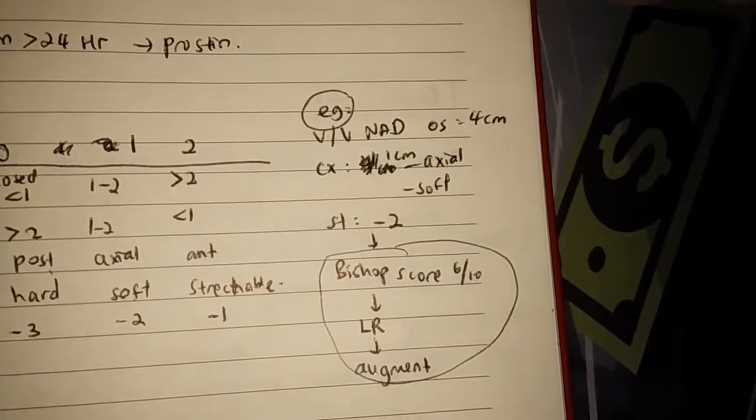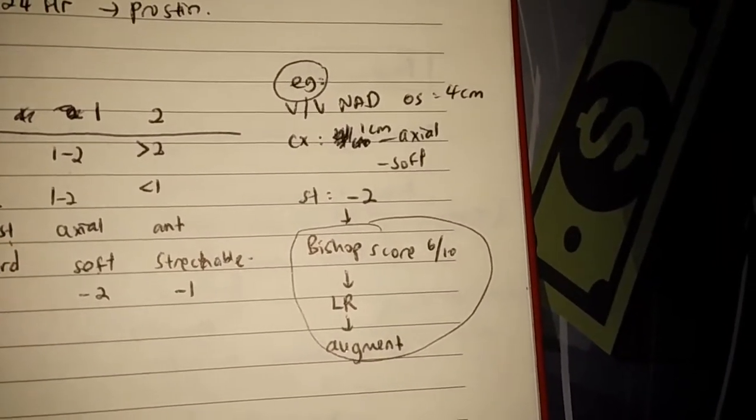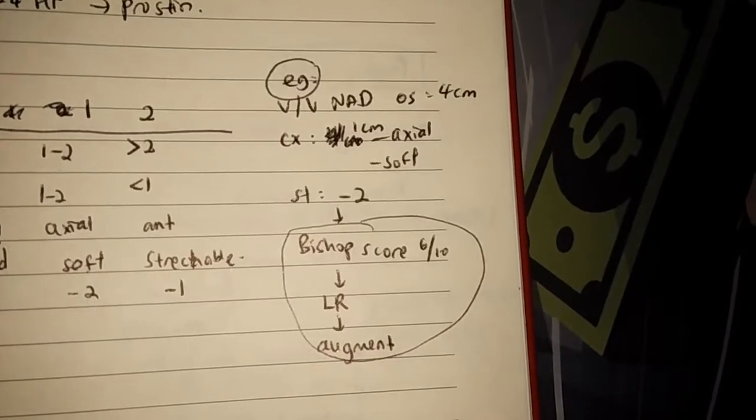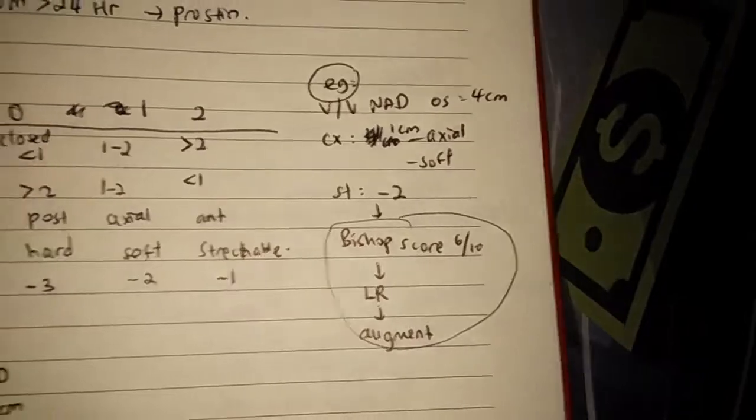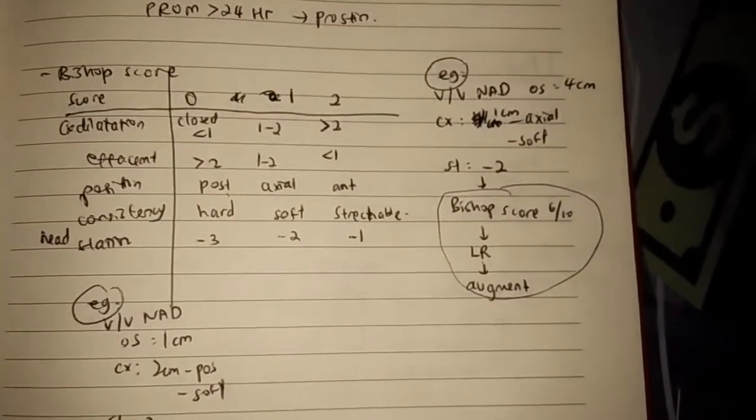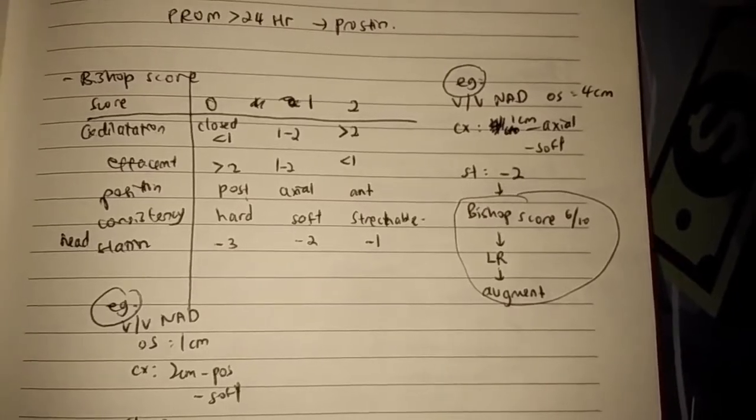This is an example of a patient that we augment. Vulva vagina, no abnormality, os 4 cm, cervix 1 cm axial, soft, station -2. So the Bishop score is 6. So this patient we should augment and push to labor room.